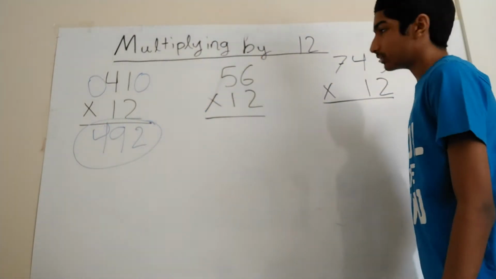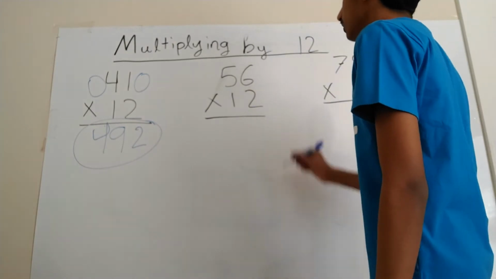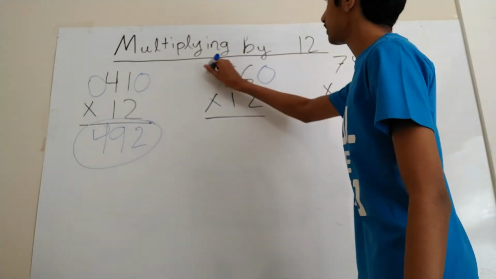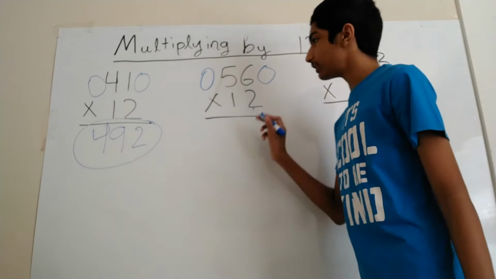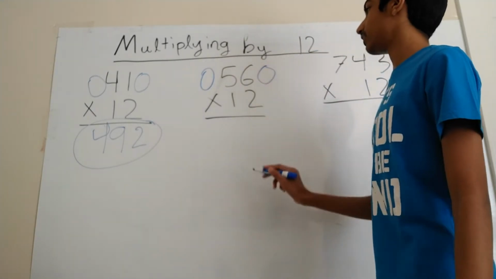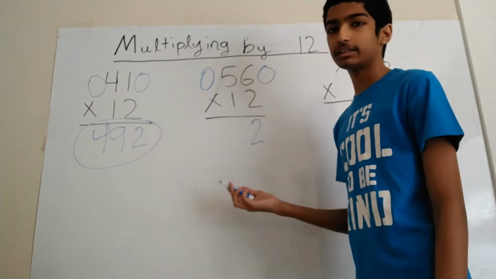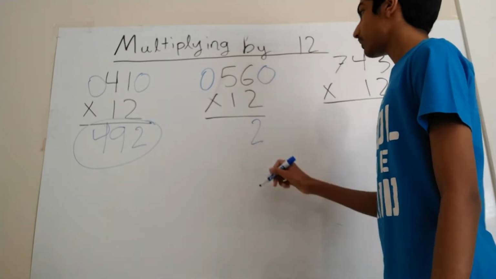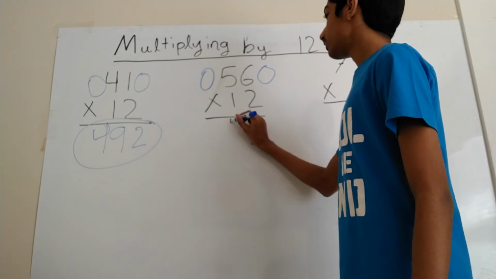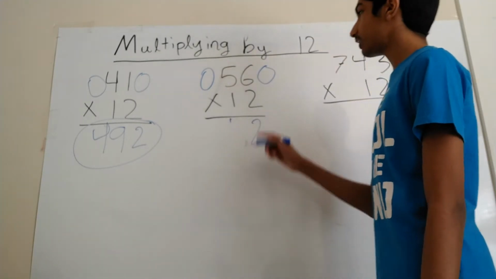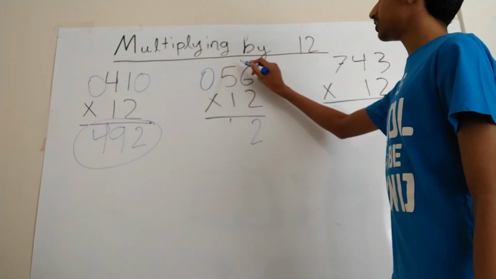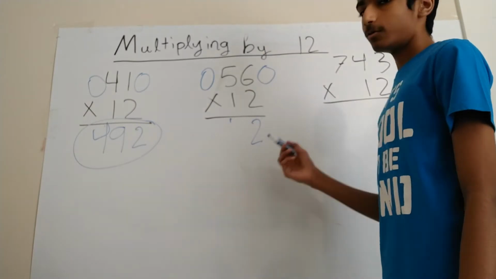So now let's look at the next one, 56 times 12. So we add the zeros, like always. Then what we do is 6 times 2 plus 0 is 12. But wait, we have a 12. What do we do with that extra 1? So we actually carry that over, just like how we do the 11s trick. And then we do 5 times 2 plus 6, which is 16.